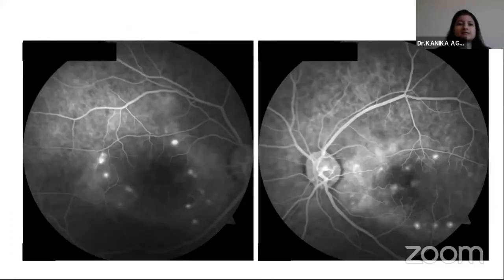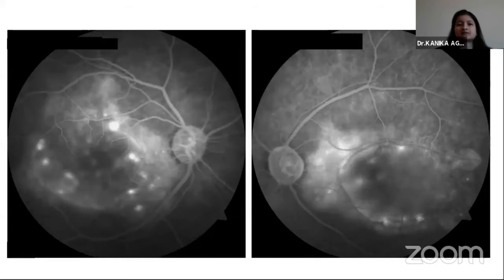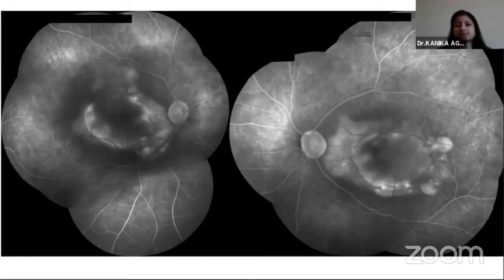And this is the mid phase where we can see a presence of multiple round hyperfluorescent lesions throughout the macular region. And in the left eye also, we have these round hyperfluorescent lesions suggestive of choroidal stromal inflammation. And we can also see that the RPE leakages have become more prominent in the peripapillary area. And this is the late phase showing the pooling of the dye in both eyes.